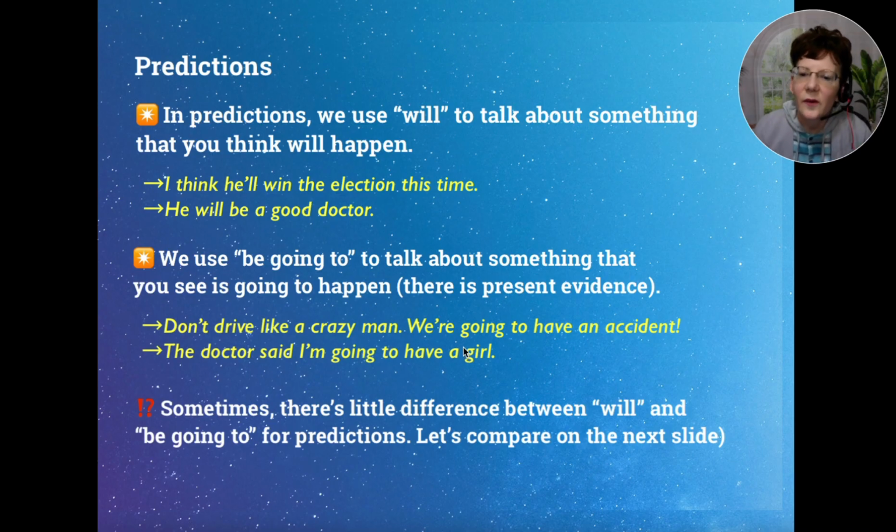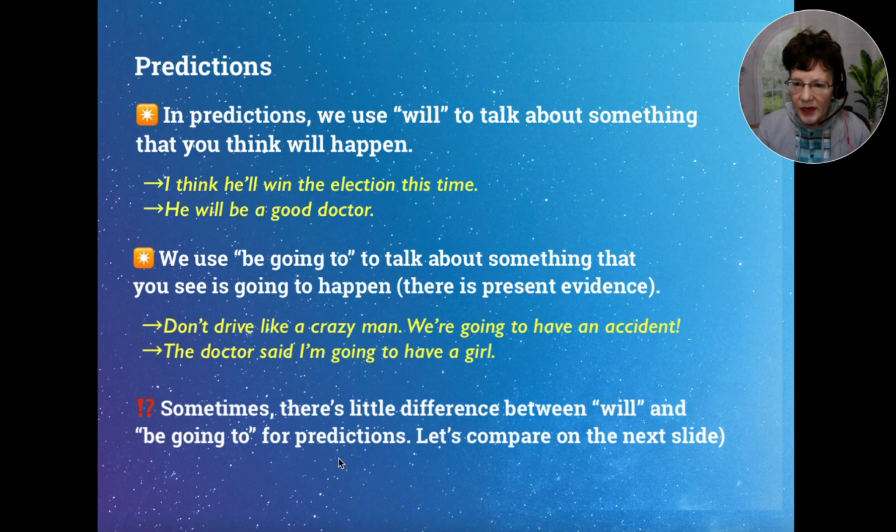So you can actually see something that's about to happen here. It looks like we're going to have an accident. And then the doctor did a test in the second one, and he knows that the woman will have a girl.